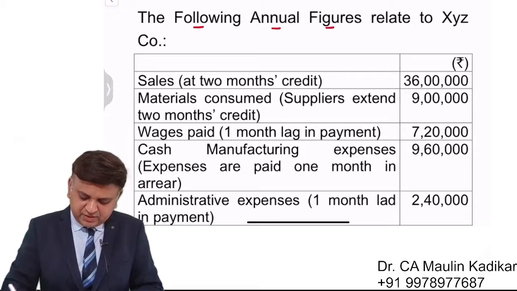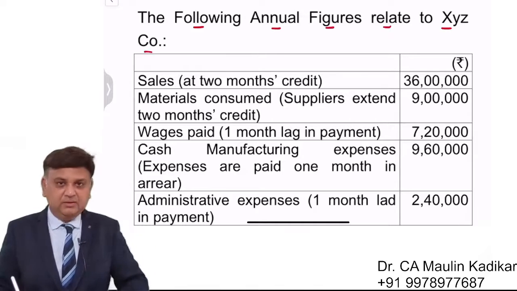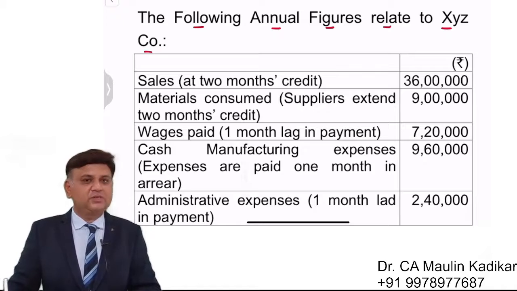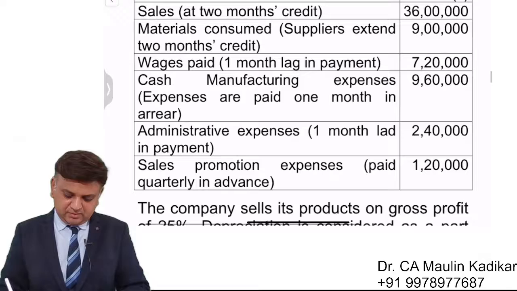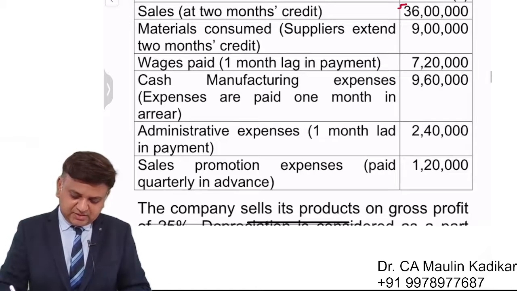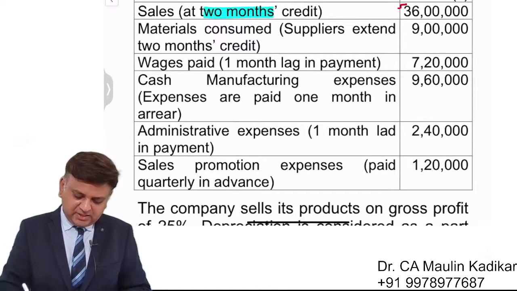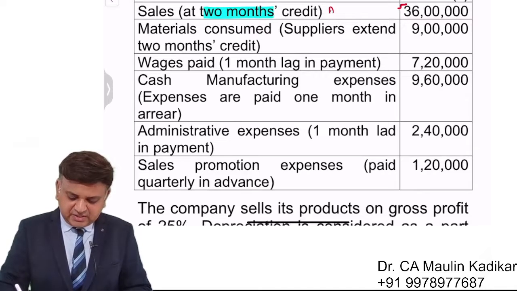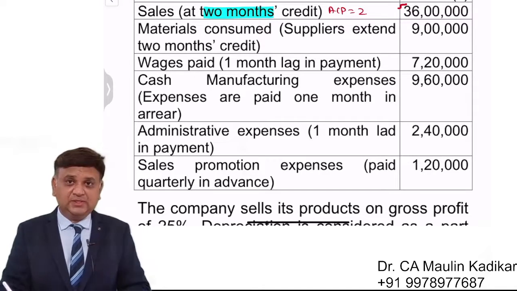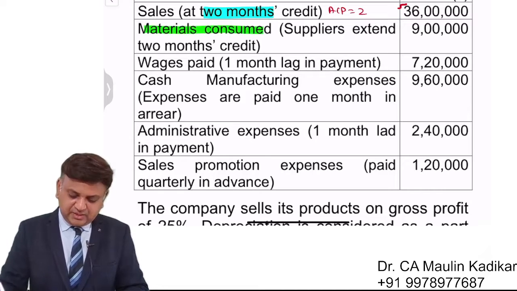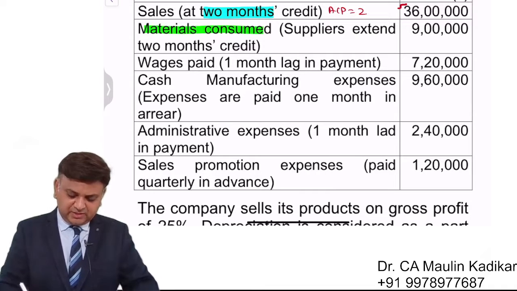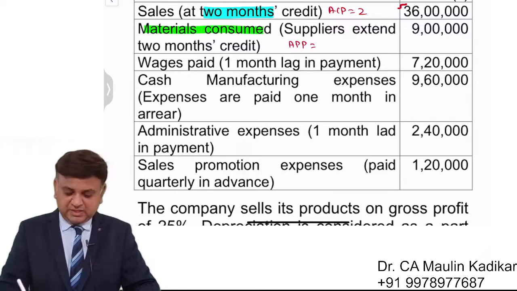The following annual figures relate to XYZ company. So information is given to us about a company XYZ and its annual figures. Sales 36 lakhs and it is at 2 months credit, means average collection period is given to us as 2 months. Next is a consumption of the material 9 lakhs and suppliers extend 2 months credit, means average payment period is given to us as 2 months.